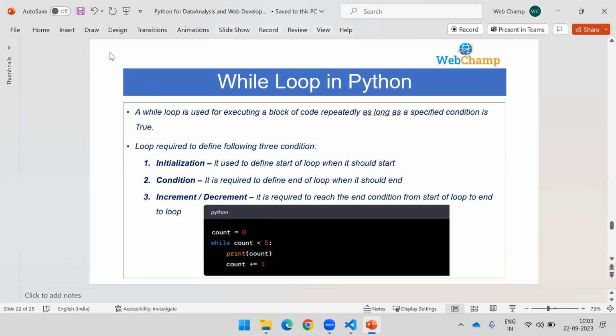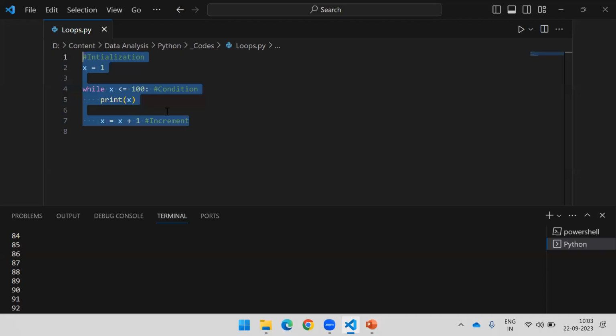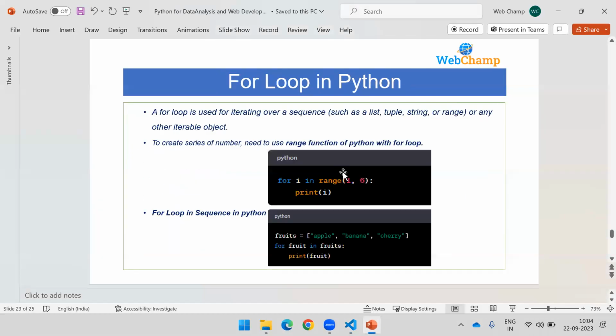All the things we have discussed. Even we can use this loop on data structures like list, tuple, and all. We will discuss that part in the respective video. Okay. So now, if you are done with this, the next type of loop is the for loop.